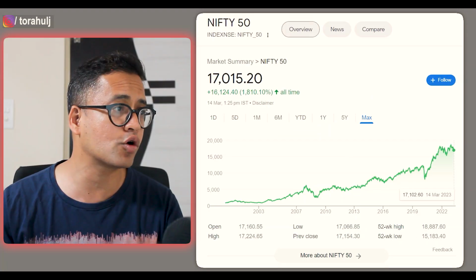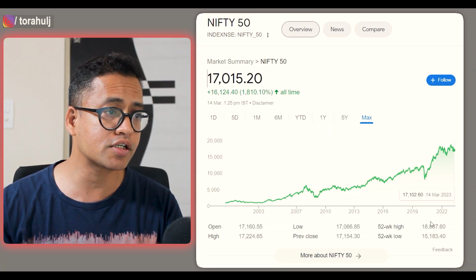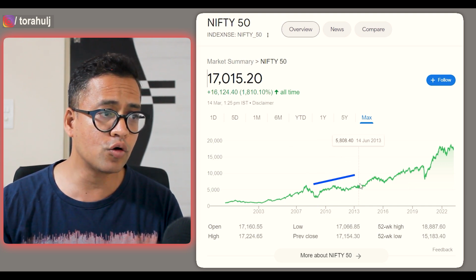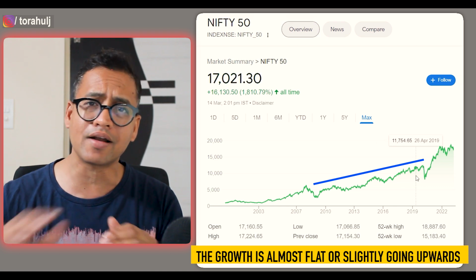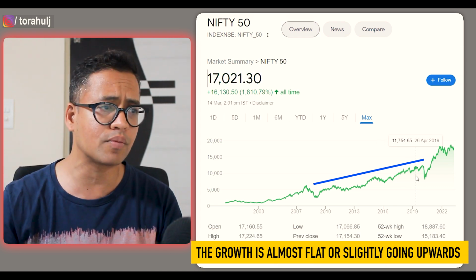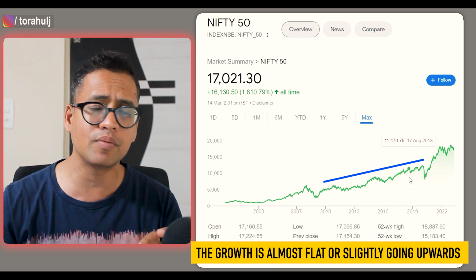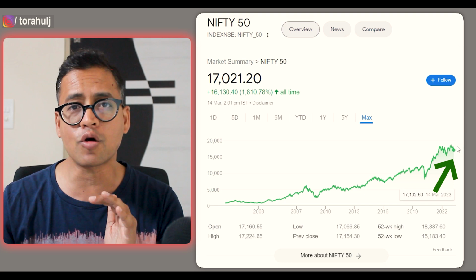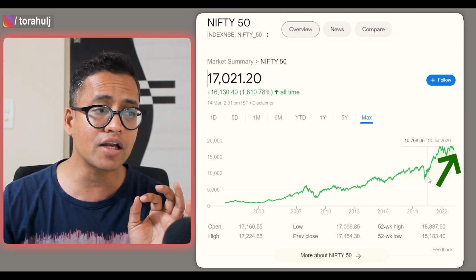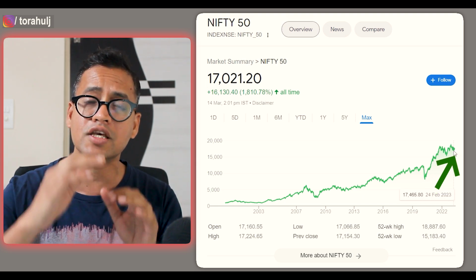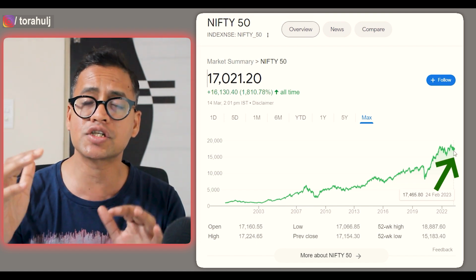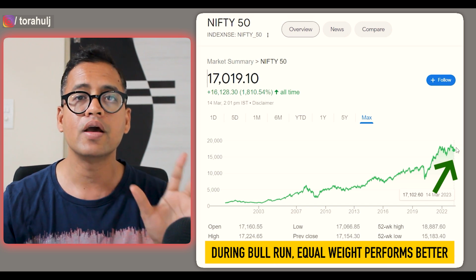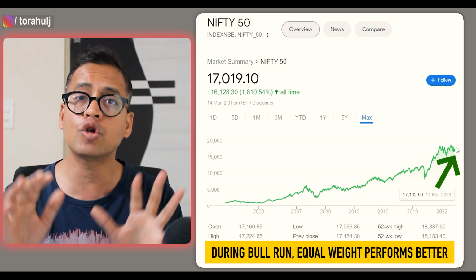If you look at the Nifty chart from, let us say, 2012 onwards, the growth of the market has not been that high. It's been almost flat or slightly picking up towards the 2017-18 period. But after COVID 2020, there is a sharp increase in stock market returns. I can call this a bull run because it has given more than 20% appreciation in the stock price. So during the bull run, which is what has precisely happened in the last 3 years, the equal weight index fund tends to perform better.